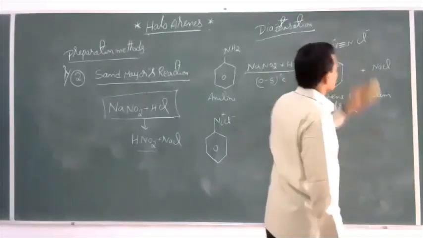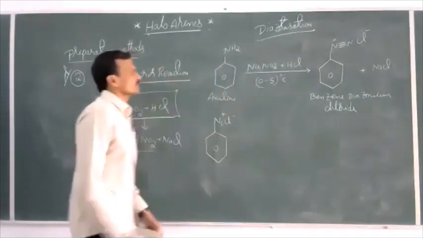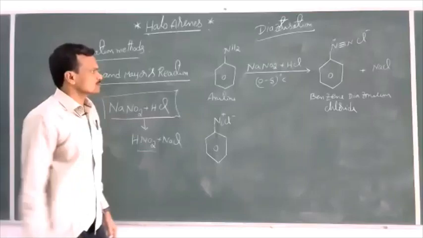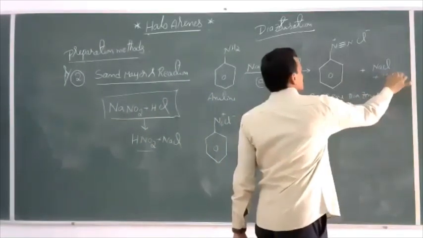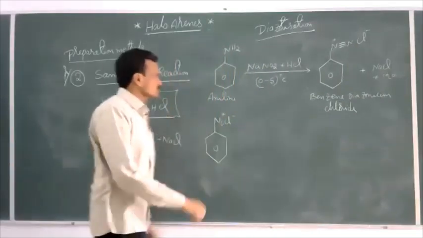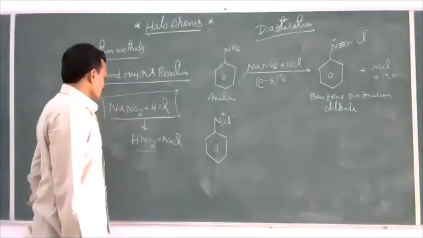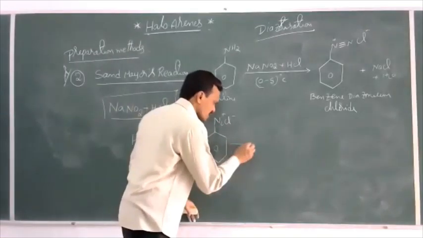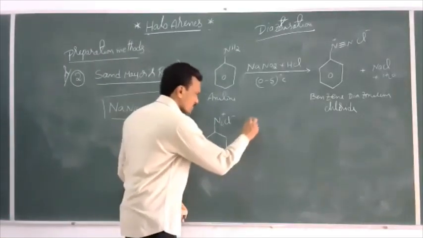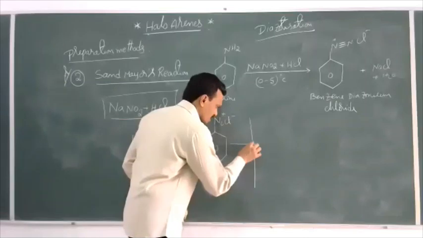Let it be. NaCl plus H2O, you can also get as byproducts. Now, this benzene diazonium chloride, when allowed to react with